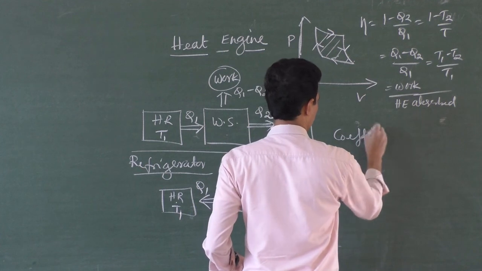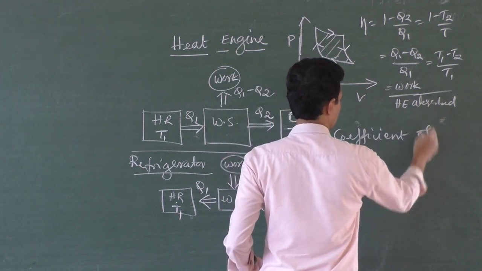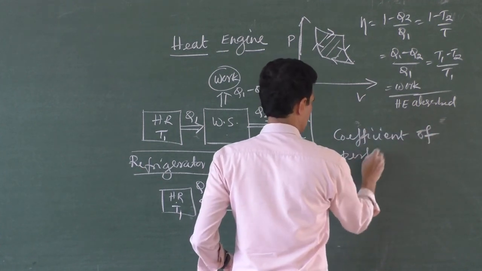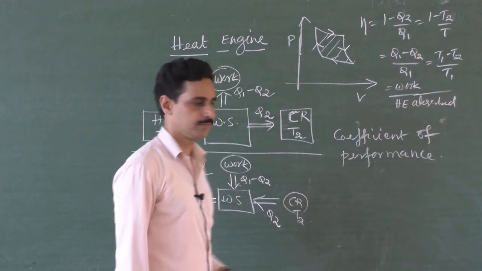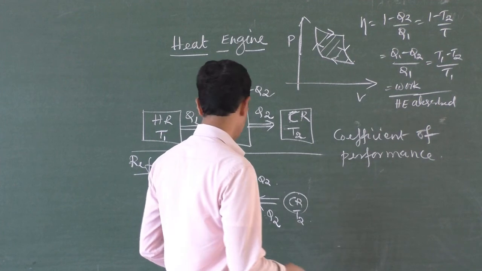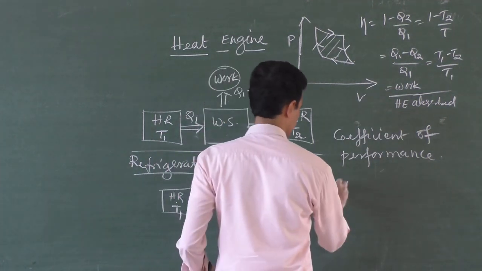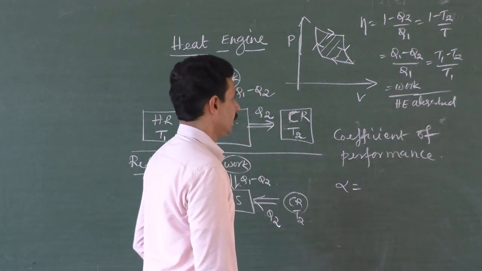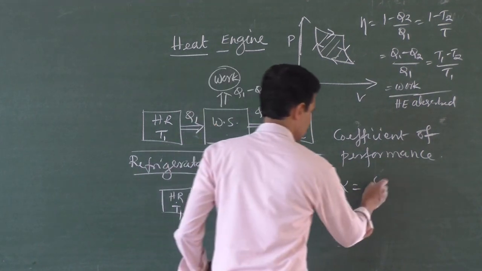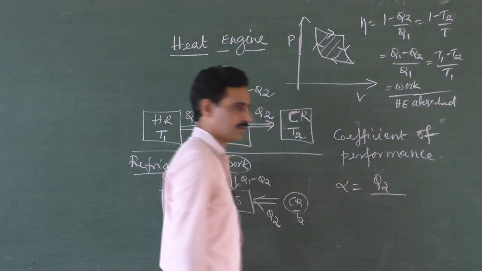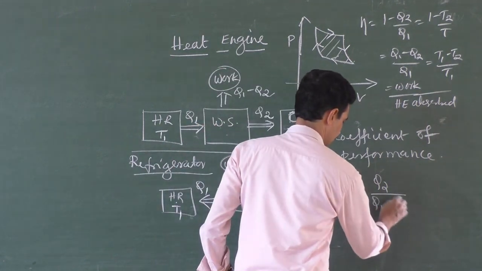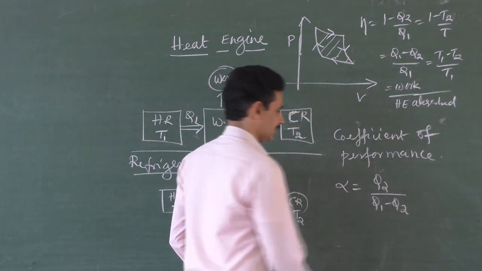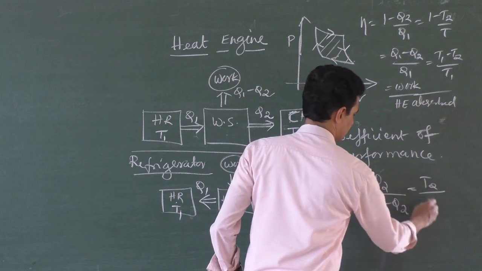The coefficient of performance of a refrigerator is defined as, what is the formula? Beta, I will write, or alpha, is equal to Q2, the heat energy absorbed from the cold reservoir, as a ratio to the work done on the gas. Q2 by Q1 minus Q2, or T2 by T1 minus T2.